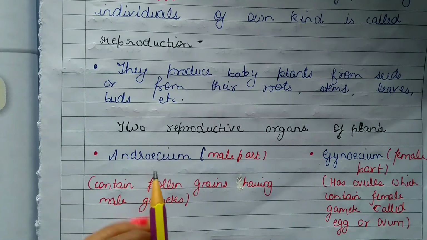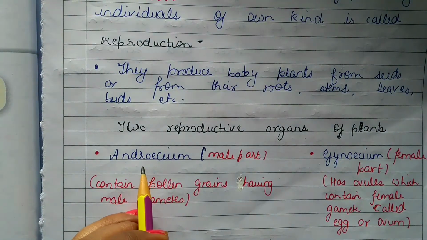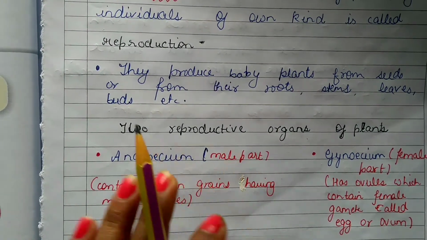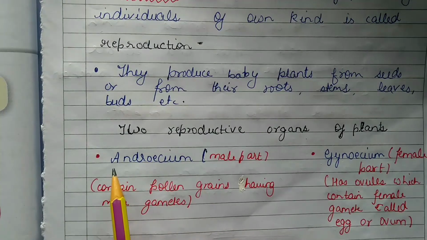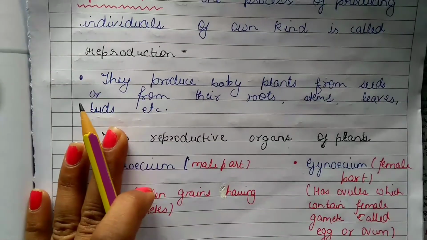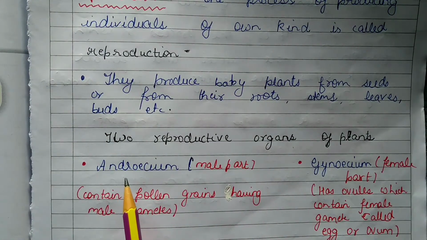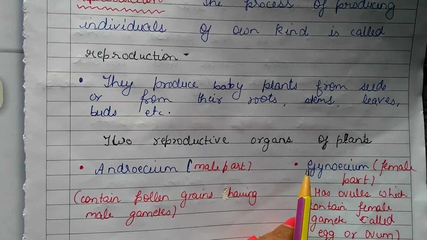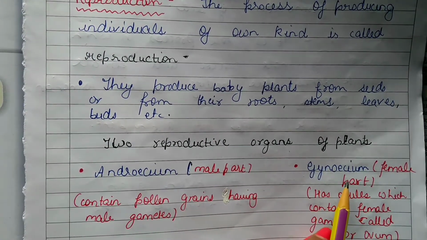We have already studied about androecium and gynoecium. We have studied about these two whorls. These two are the main reproductive organs of plants. First is androecium, that is the male part of a flower. Next is gynoecium, which is the female part of a flower.